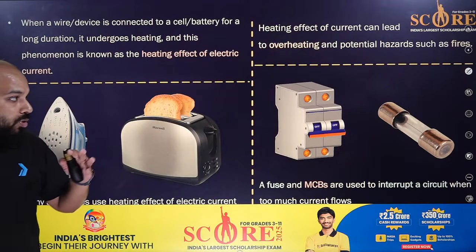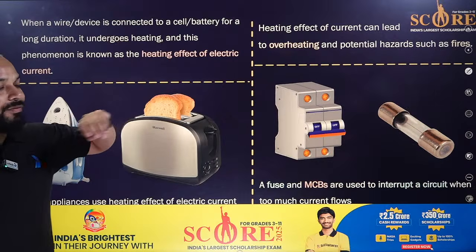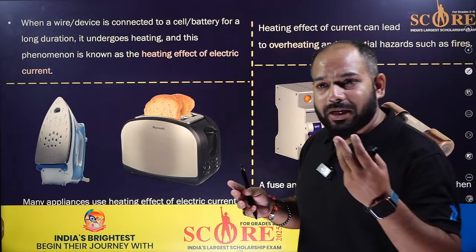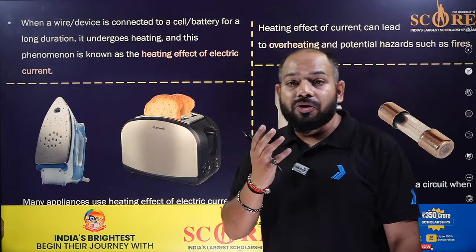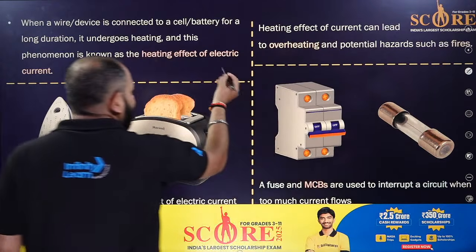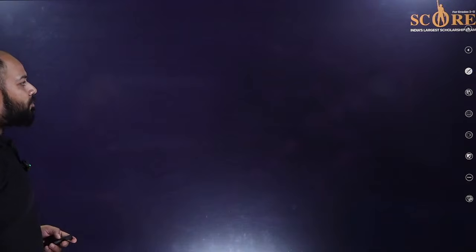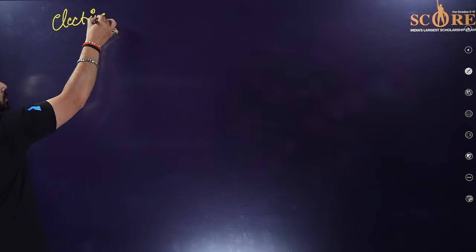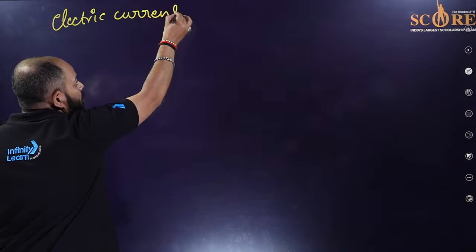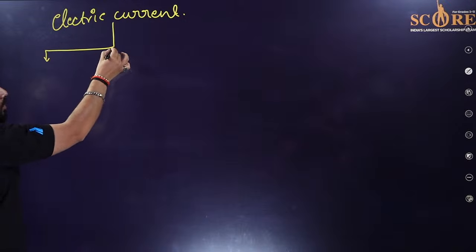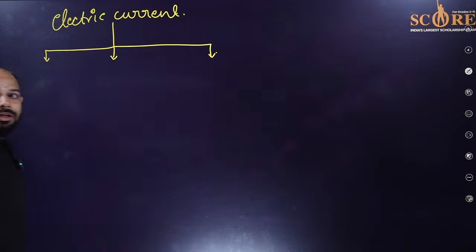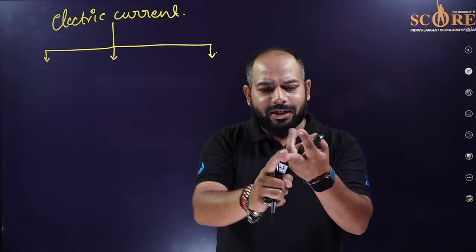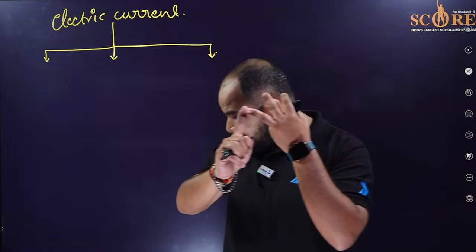Then coming to the most important part, that is the heating effect. Electric current shows three effects. I told you, I think in the previous questions we were doing it, electric current shows three effects basically. What are they? If I just write it down here, just a second. Electric current shows three effects: chemical effect, magnetic effect, and the heating effect.